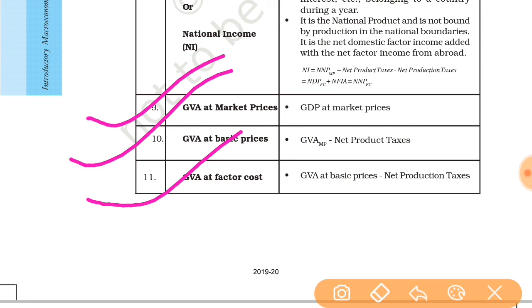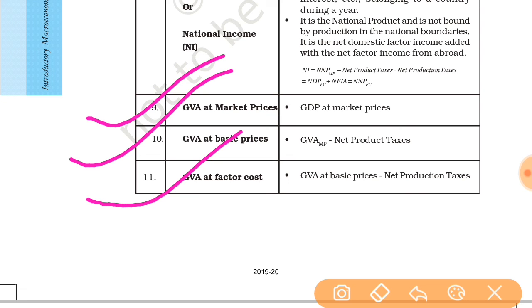The basic price we already discussed is the amount receivable by the producer from the purchaser minus any tax payable plus any subsidy receivable. So what are producer prices? Producer price is the amount receivable by the producer from the purchaser minus any value added tax or similar deductible tax invoiced to the purchaser.